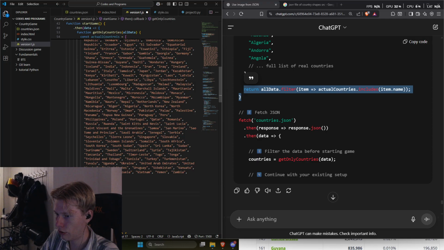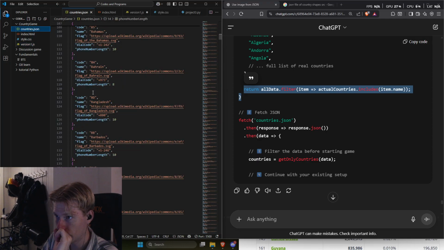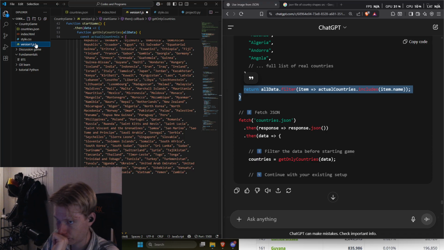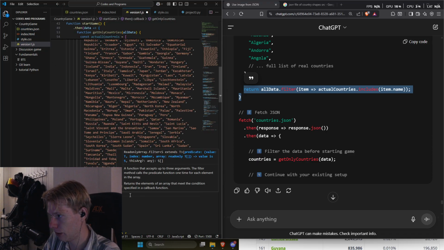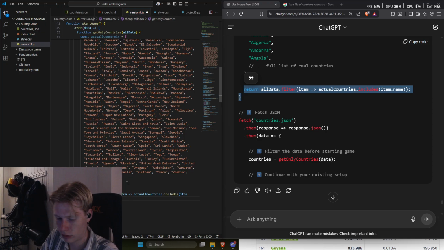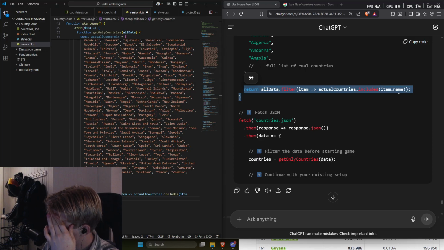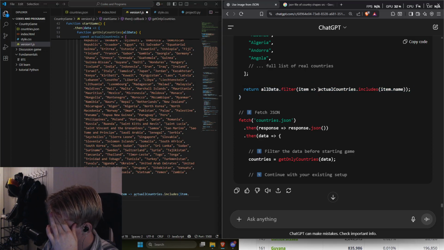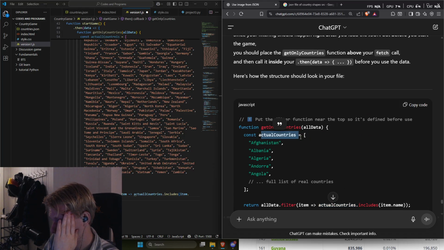So it filters through the original data, which is our JSON file with all the countries, and it filters out whatever we define. Since we were defining items and then an arrow function to item.name here, it means that we include the names of the items which we define in our actual countries, which we define right here.